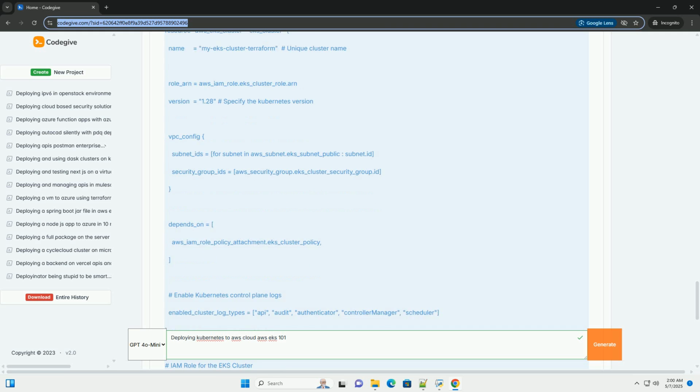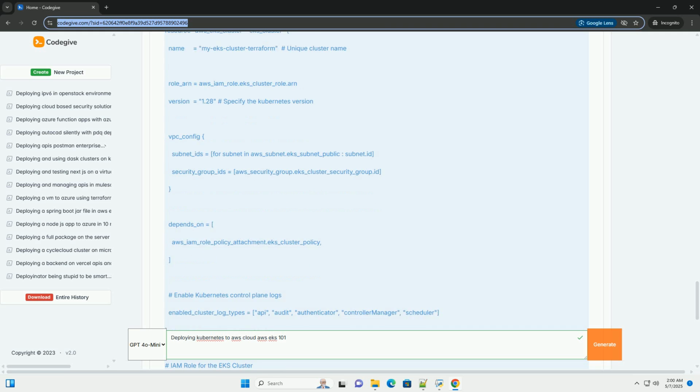Explanation: the provider configuration defines the AWS provider and region. VPC and subnets creates a VPC with public subnets for the EKS cluster. The VPC and subnets will be used to host the EKS control plane and worker nodes. You can adapt this to use existing VPCs and subnets.